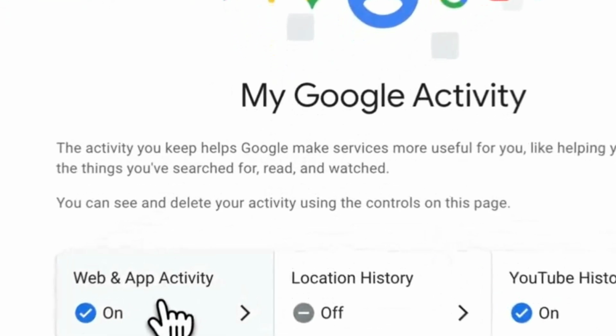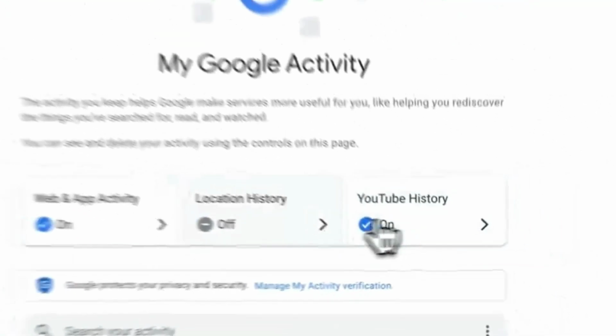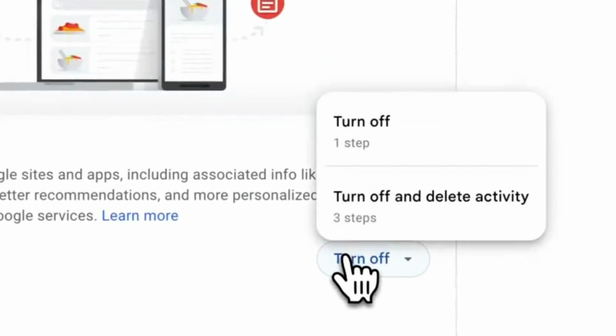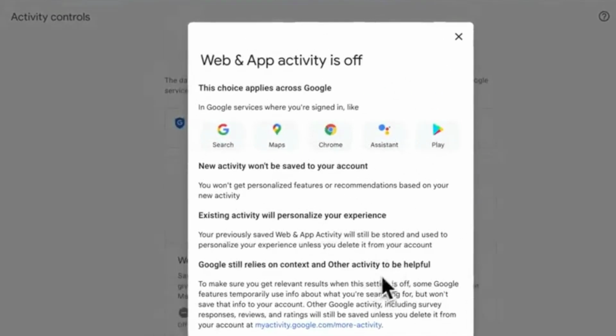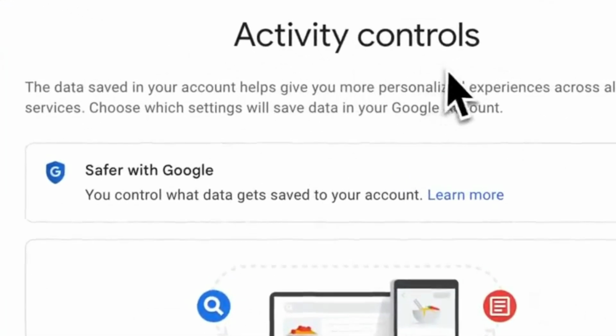Step 2. How to stay private. 1. Turn off Google Activity Tracking. You can turn off tracking the web and app activity, location history, and YouTube history. 2. Turn on Auto Delete.